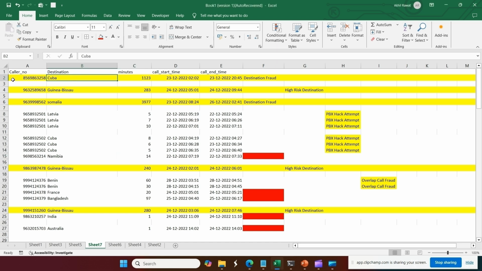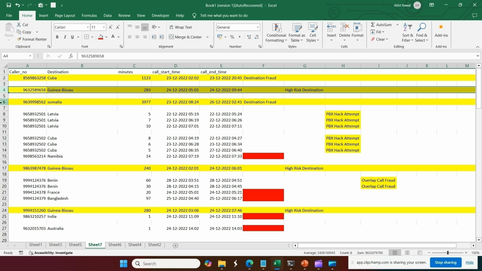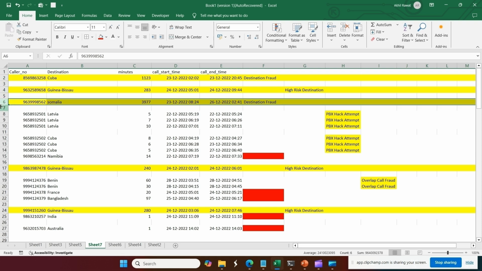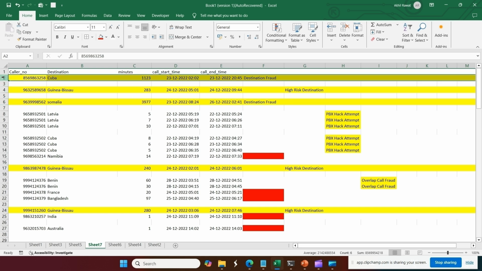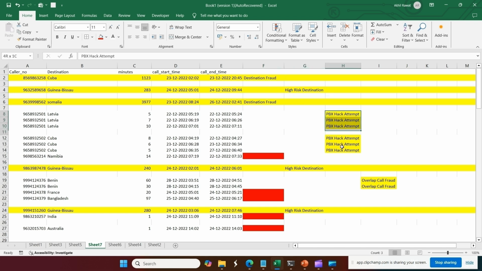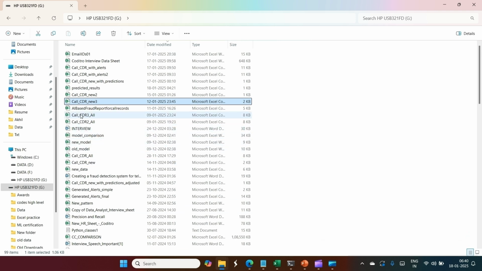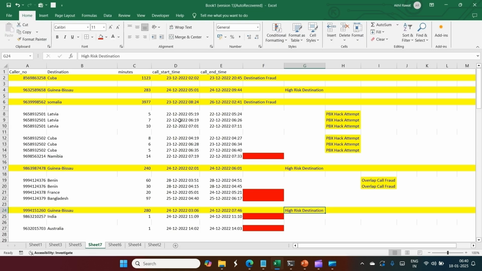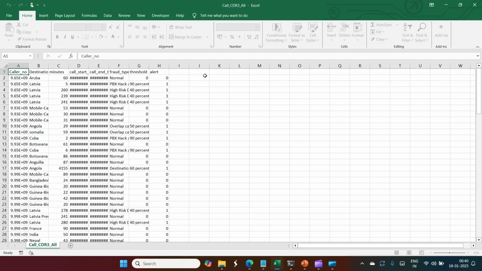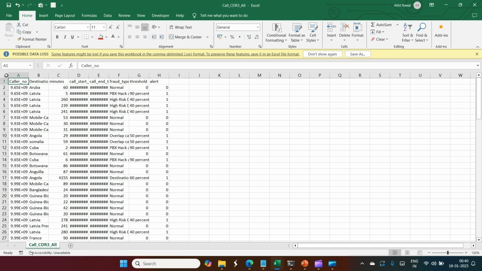These yellow records have to be fired by our auto threshold model, and it has to give the fraud type like this. These are destination fraud. These are actually the correct fraud types. But I will show you where the record file is, here only: call cdr3 underscore all.